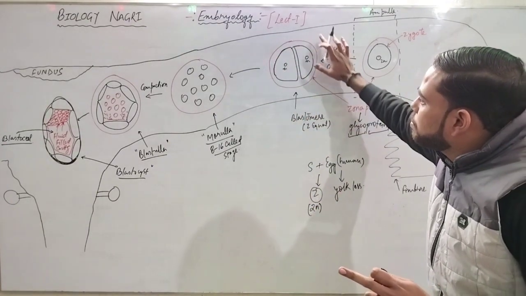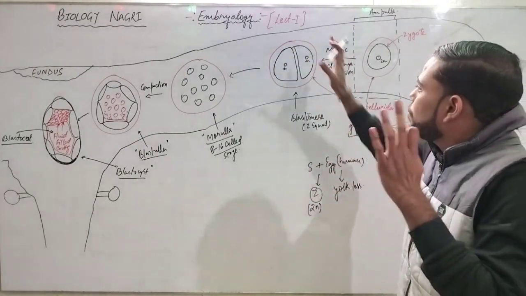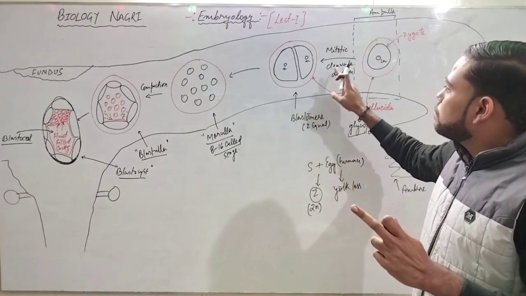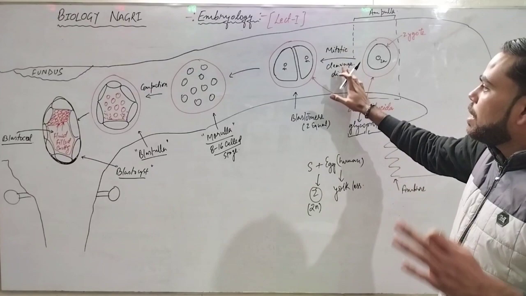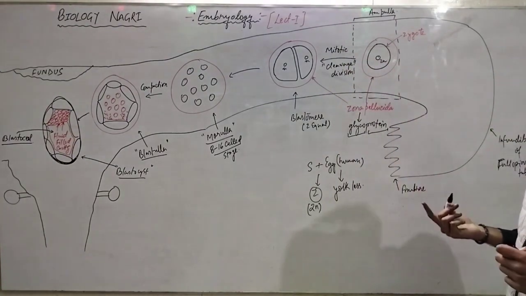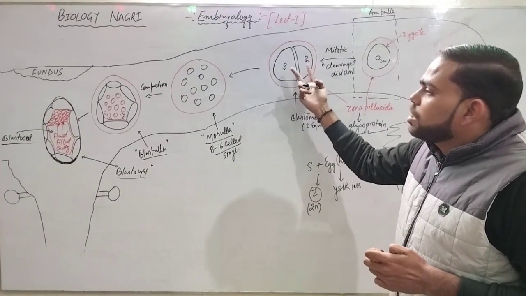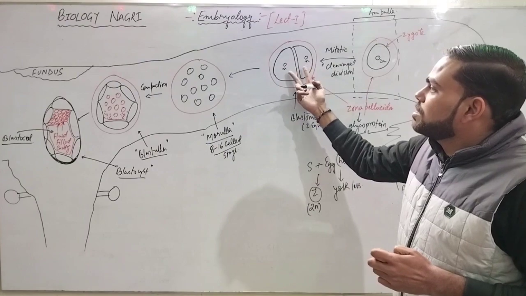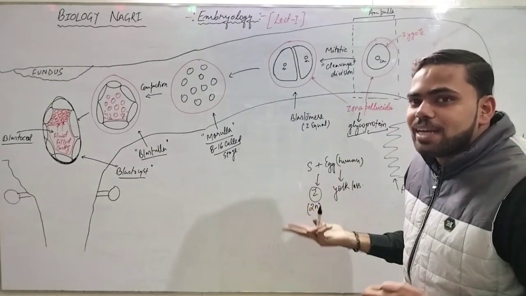Inside the layer of zona pellucida, there will be growth in the number of cells, but there will be no growth in overall size. That is the difference between cleavage division and mitotic division. So there is a special type of mitotic division which is called a cleavage division, which is going to be on a zygote, and the zygote is going to divide into two daughter cells, and these two daughter cells are called blastomeres, and these two are equal and identical.